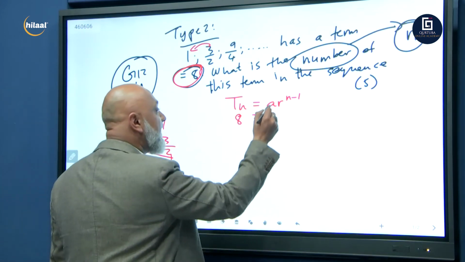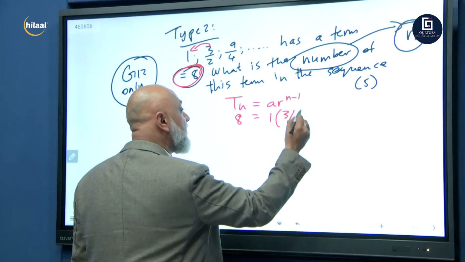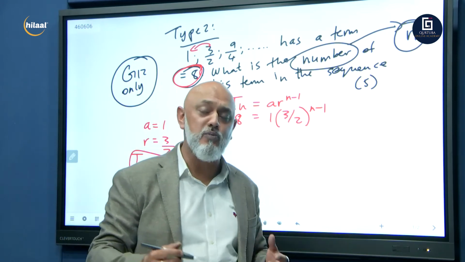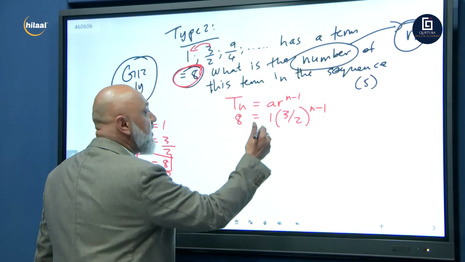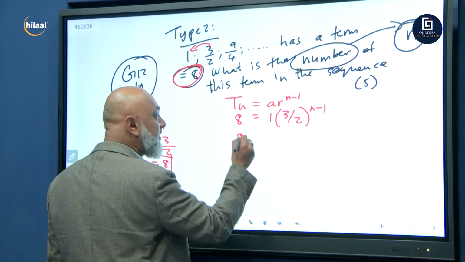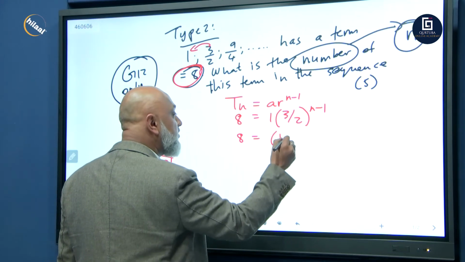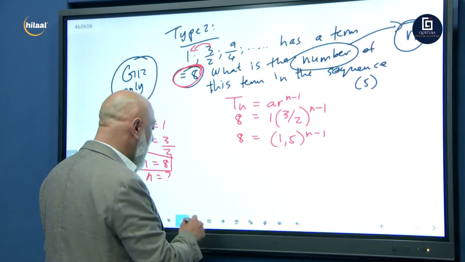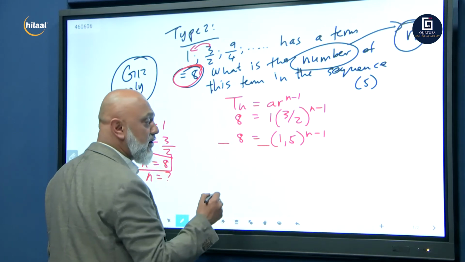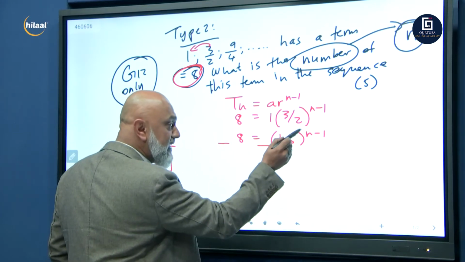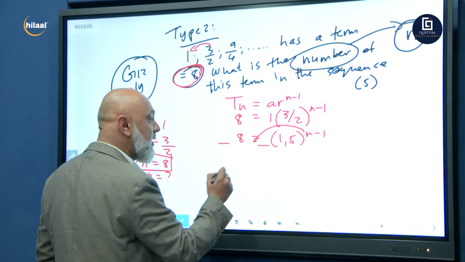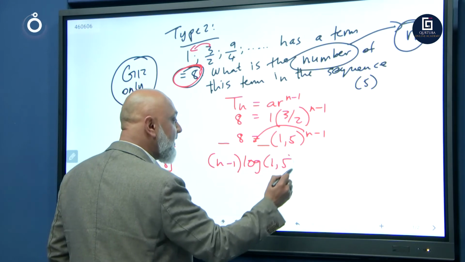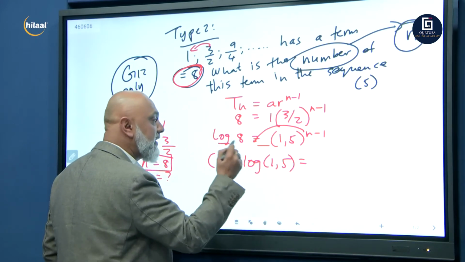I've put it in there. a is equal to 1. r is equal to 3 over 2 to the power n minus 1. Now we are solving for n in the power, grade 12s. You know, this is where we're going to be utilizing logs. So divide by 1, we're left still with 8 is equal to 3 over 2, which you all know is 1,5, to the power n minus 1. Now what do we do? We attach a log, because we need to sort n in the power. Remember, that comes before the log. So you're going to have n minus 1 log 1,5 is equal to log 8. We attach logs on both sides.